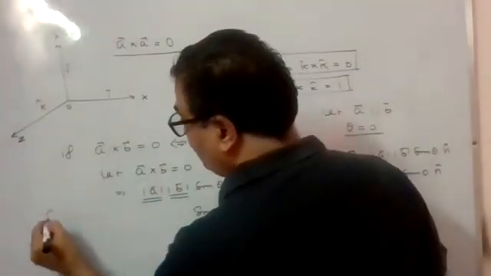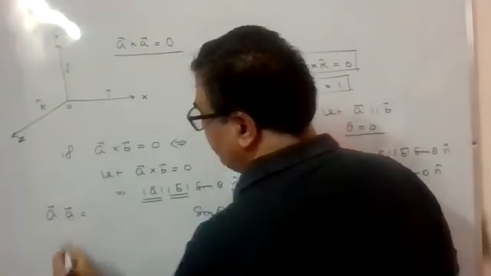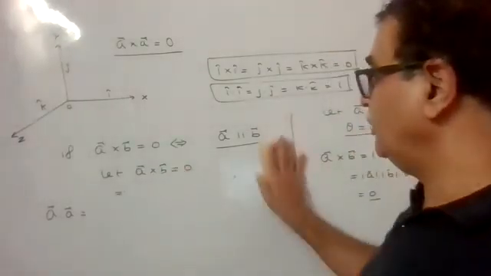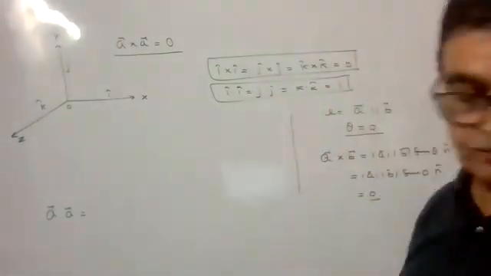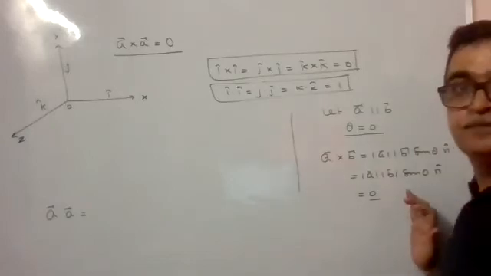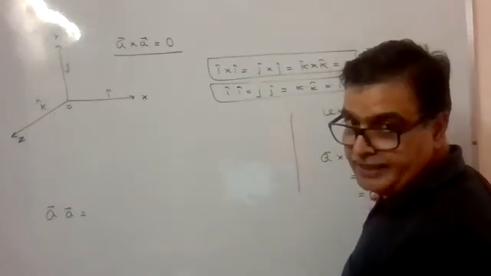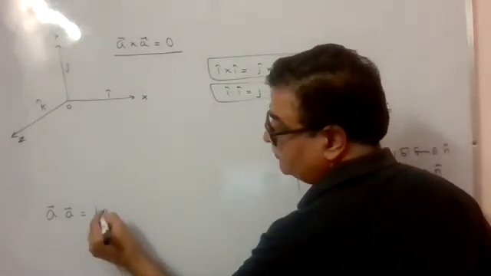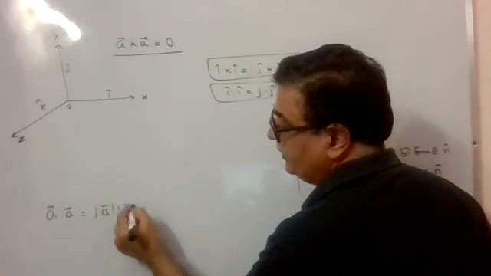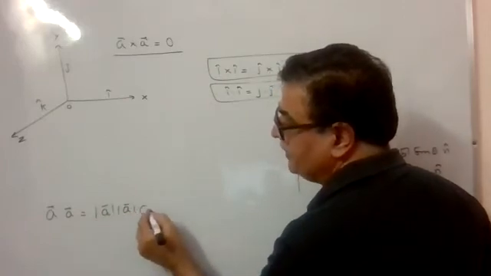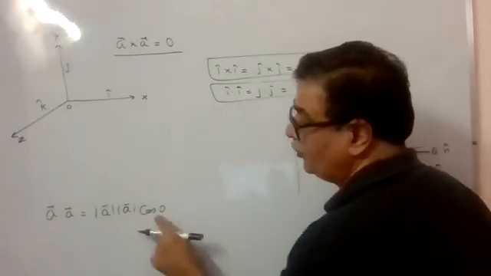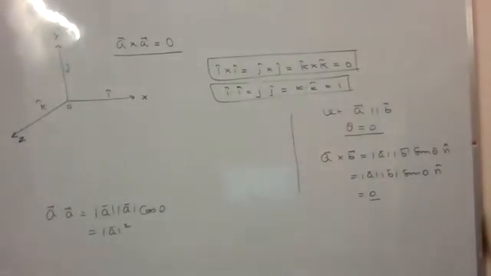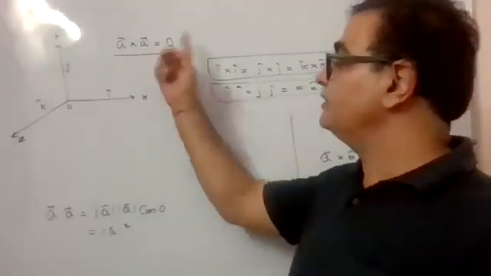But dot product क्या था? A dot A क्या था हमारे पास? याद है? कोई बताएगा? What was A dot A? Magnitude of A का whole square. Yes, magnitude of A का whole square. It is magnitude A magnitude A cos 0 होता था इस केस में. Cos 0 क्योंकि 1 होता है तो ये आएगा magnitude of A का square. So A dot A is coming A square और यहाँ A cross A is 0 हो जाएगा.